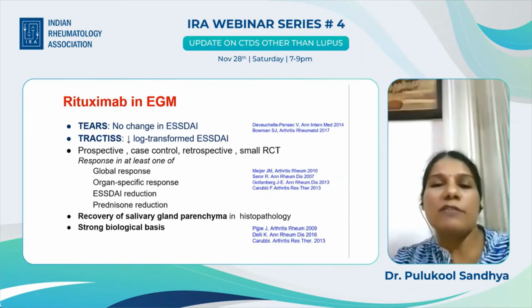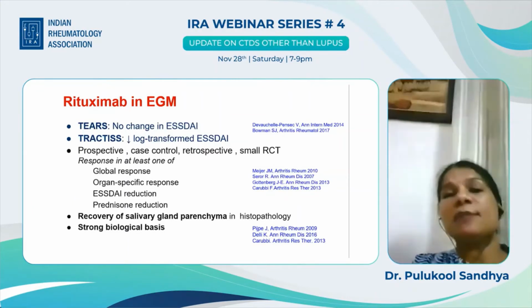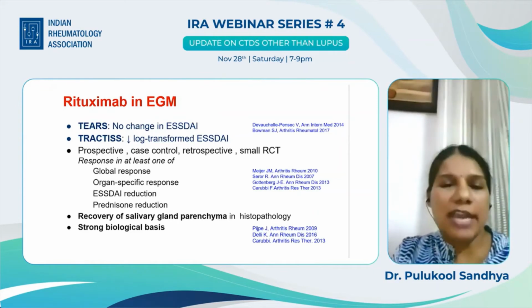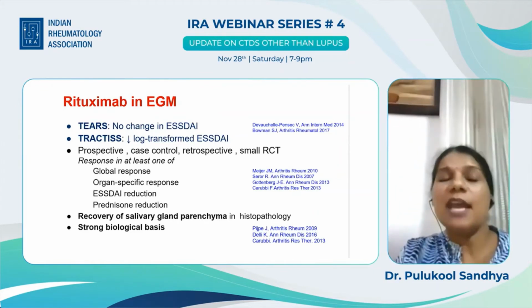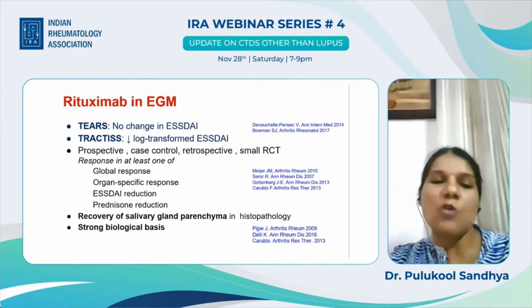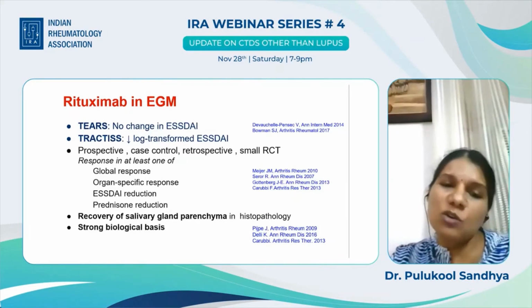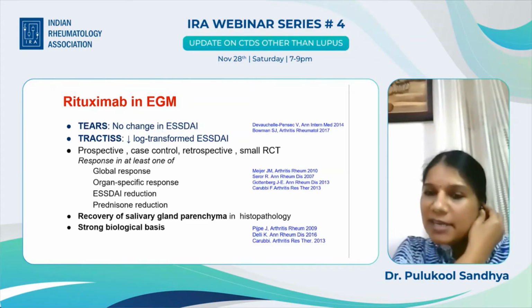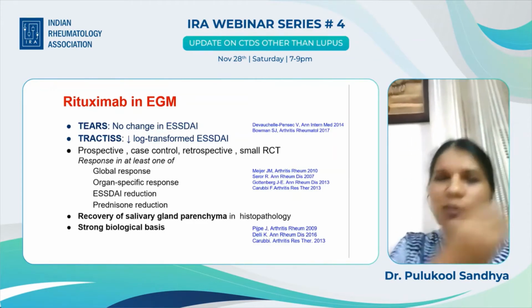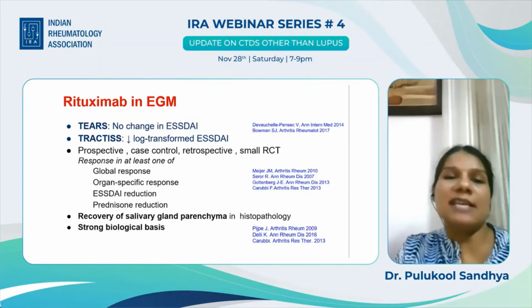However, the bulk of evidence for the use of rituximab comes from prospective, case control, retrospective, and smaller RCTs, which showed that use of rituximab resulted in response in global or organ-specific ESSDAI reduction and prednisolone reduction. At least one of these was found to improve. Rituximab is perhaps the only drug which has been shown to cause recovery of salivary gland parenchyma in histopathology, and overall there is a strong biological basis because Sjogren's is a B-cell disease.